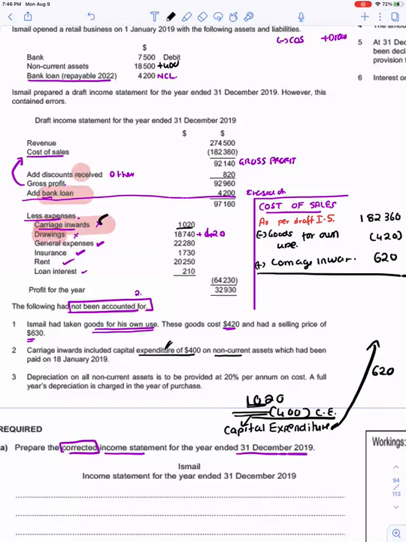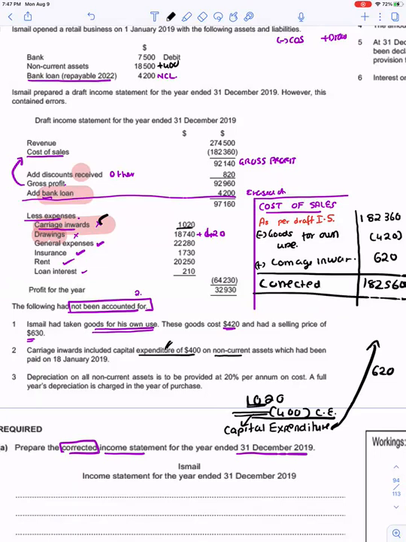So this will give you your cost of sales. What is my cost of sales? 182,360 plus 620 minus the 420. Your cost of sales is 182,560. This is the corrected cost of sales.